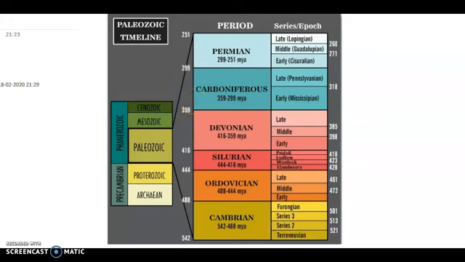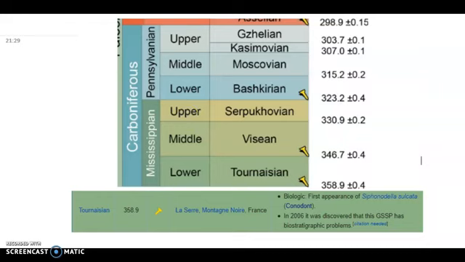So let's start with a more detailed chart of the geological time of the Carboniferous. Here you can see the Mississippian and the Pennsylvanian series, and these are the stages. The lower stages are Tournaisian, then Visean, and these nail-like structures you see here are the GSSPs.